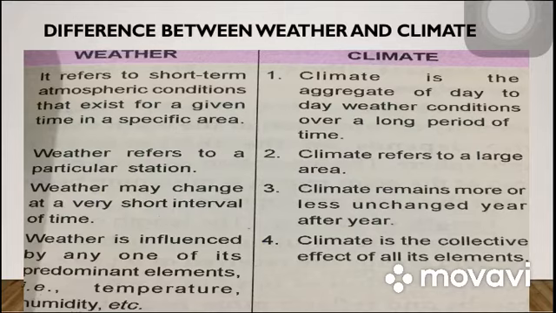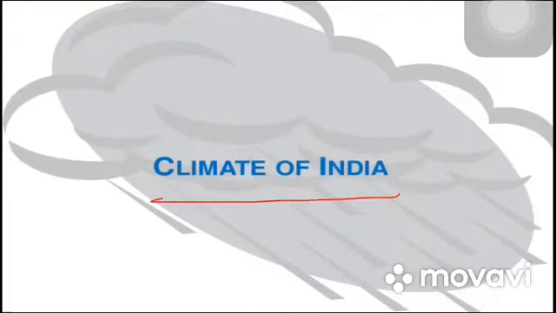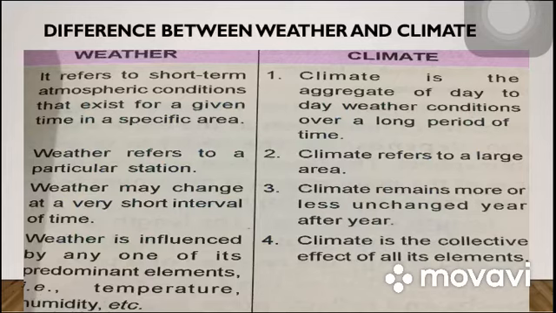Weather is for a short period of time, and climate is for a long period of time. Weather can change day to day, hour to hour, whereas climate cannot change so fast.